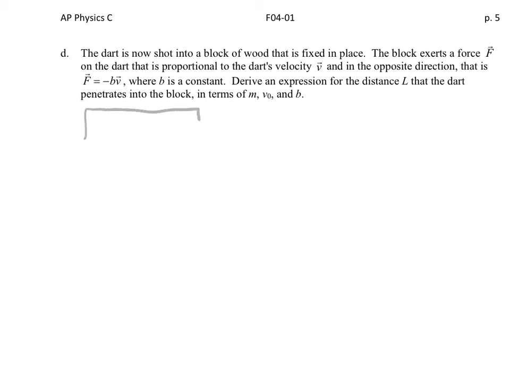here's our block. I'm going to make it a little grayscale because it's not really important. Here's our dart, at t equals 0 and position of 0, with some initial velocity V0, and then somewhere later it has come to rest at t final, at x equals some position L, which is what we're looking for, but v is 0. And we'd like to find those things.